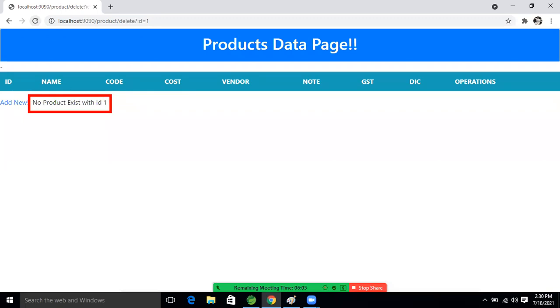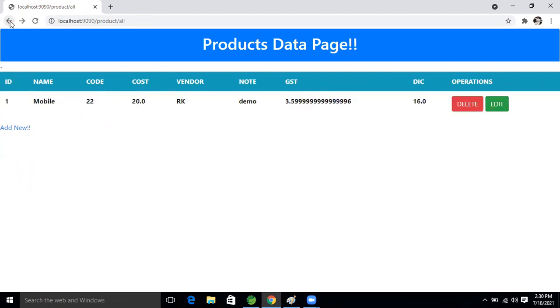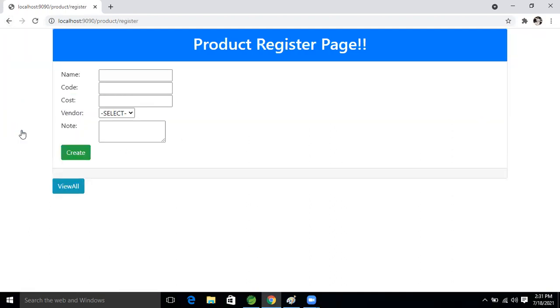No product with this ID is registered, in an end user readable format exception. But this is wrong, Ravi. When we are deleting, we have to get this message. We will get this only when we are trying to delete. One minute. If the ID is not there, then it is an exception. It's a custom exception.